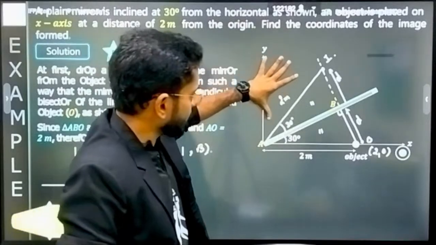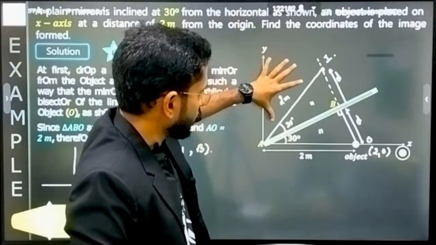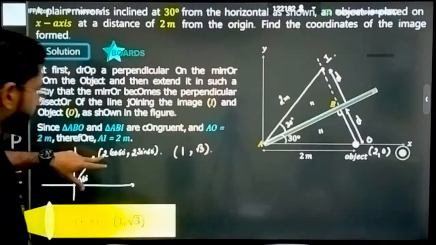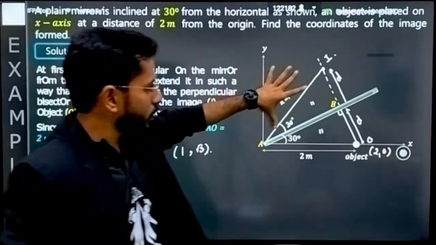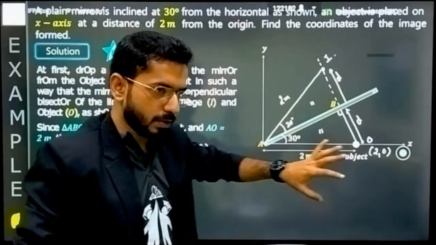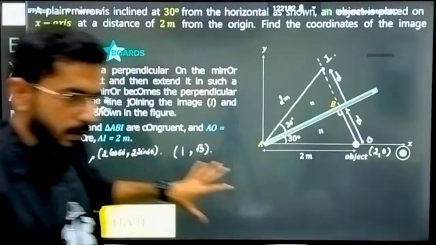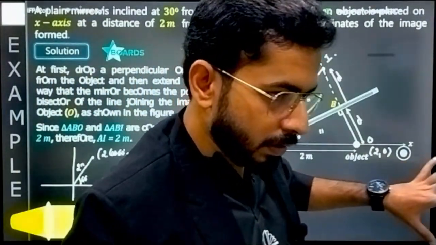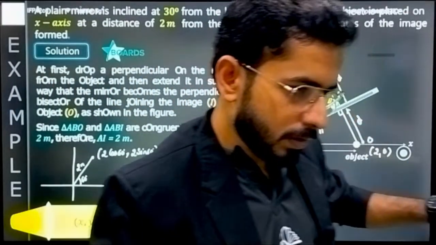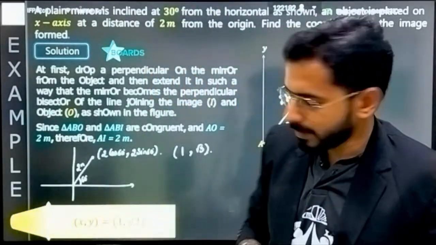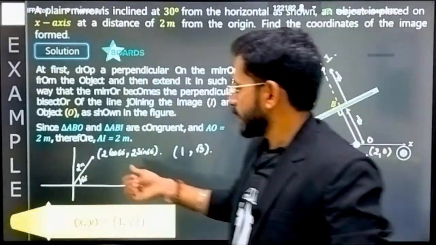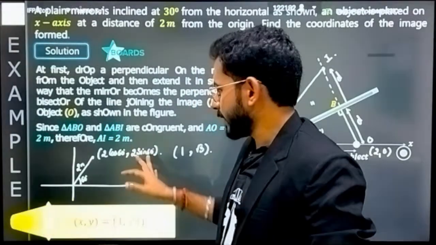See, this distance is equal to 2 meter. So when you are taking this, this can be written as 2 cos of 60. This distance is 2, and this angle is completely 60 degrees. So you will be writing this point as 2 cos of 60, and here it will be 2 sin of 60.